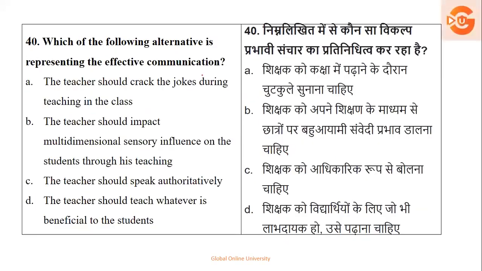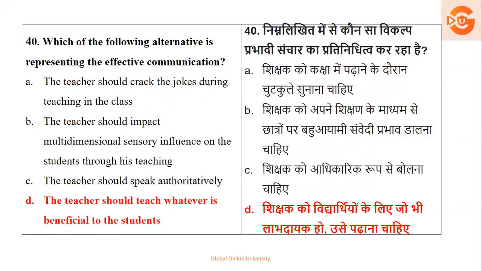Next, which of the following alternative is representing the effective communication? What will be effective communication? Teacher cracking jokes. Teacher should impact multidimensional sensory influence. The teacher should speak authoritatively. Teacher should teach what is beneficial to the student. So definitely C and A options are out. Okay, but here sensory influence, only doing that, it's better the teacher teaches what is beneficial for the child, or what is beneficial for the student. So here your option number D is the right answer.